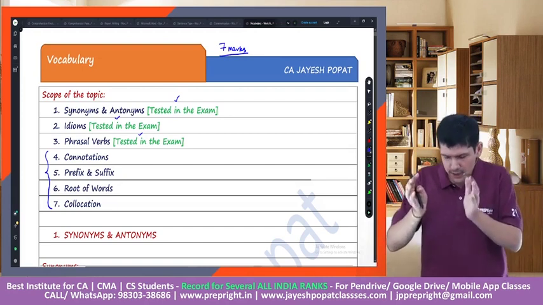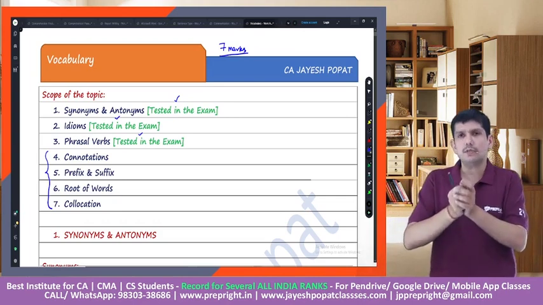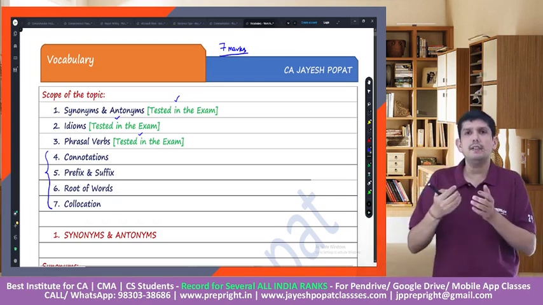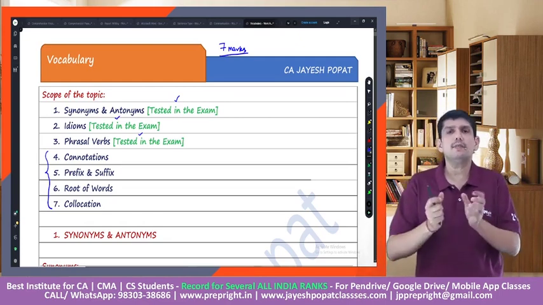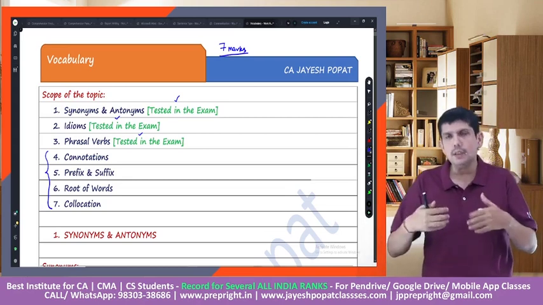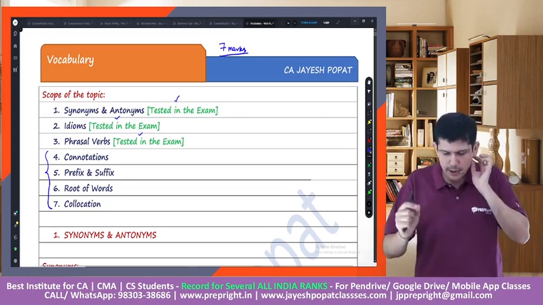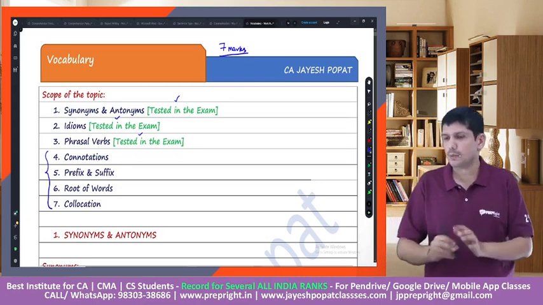So now it's a little bit of a trial and error from the exam perspective, whether a word which comes into the exam, either we need to give the synonym, or we need to give an antonym, or if there's a phrasal verb or there's an idiom which comes in the exam, do we know the meaning of that or not? But in terms of our efforts, see, because it's 7 marks, it is MCQ, right?